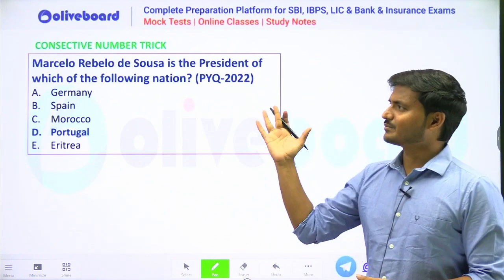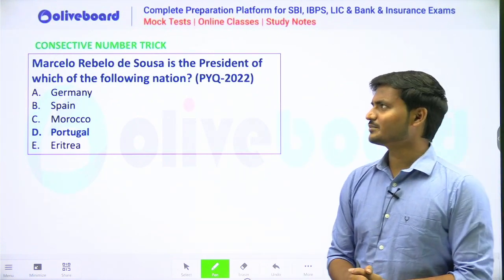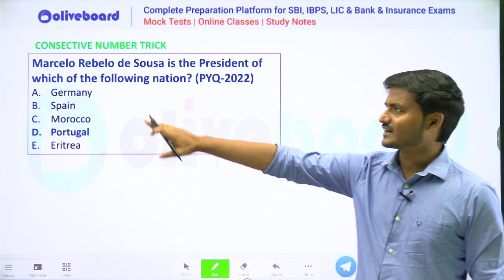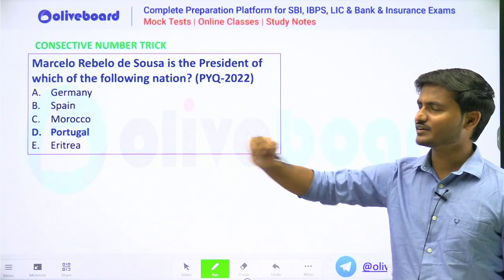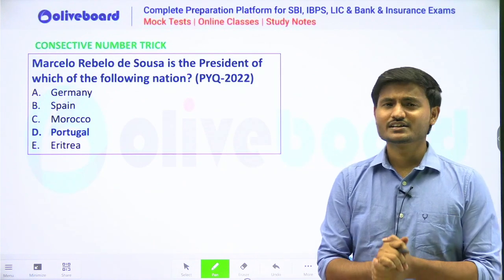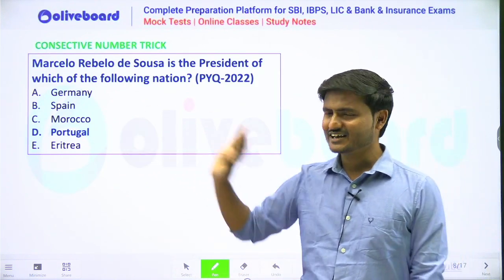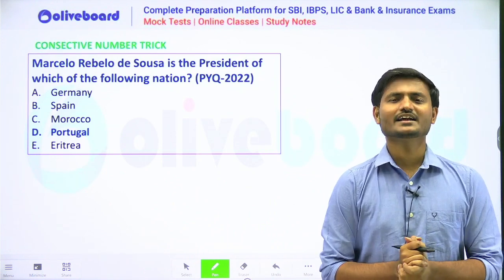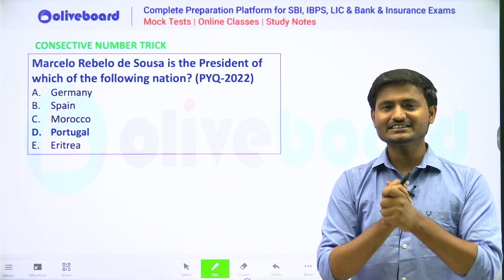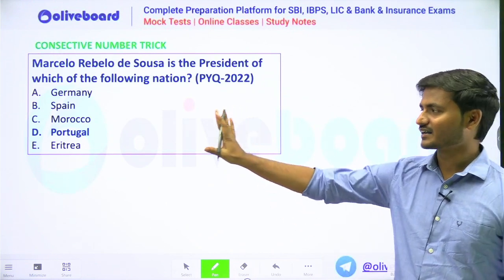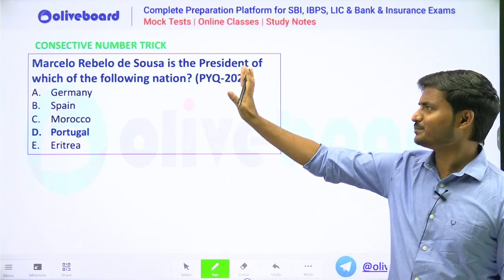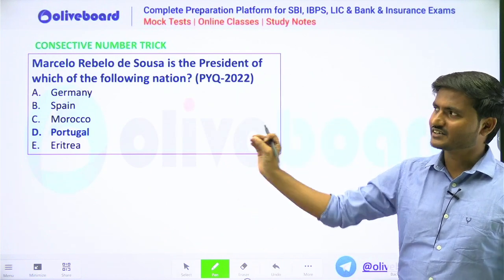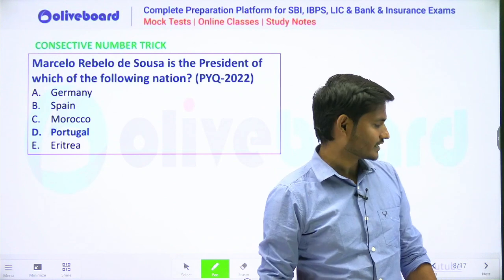First is the consecutive number trick. Here the question is, Marcelo Rebelo de Sousa is the president of which of the following countries? Marcelo has 7 letters, M-A-R-C-E-L-O, and Portugal has 8 letters. So 7 and 8 are consecutive numbers, right? Since they are consecutive, we can say the consecutive number trick is justified here, and it is a PYQ of 2020. So you can vouch that this trick sometimes works.